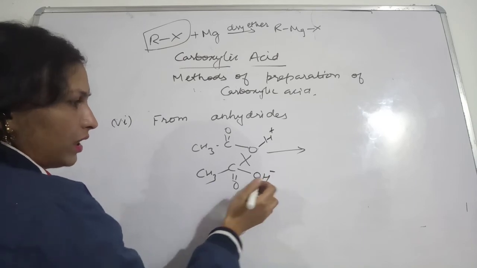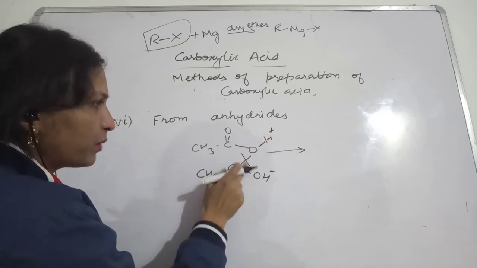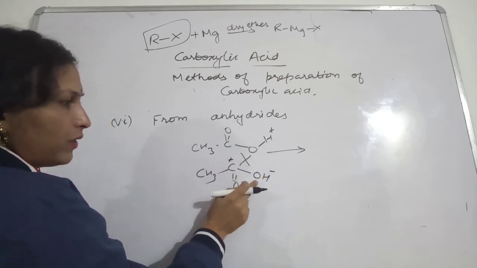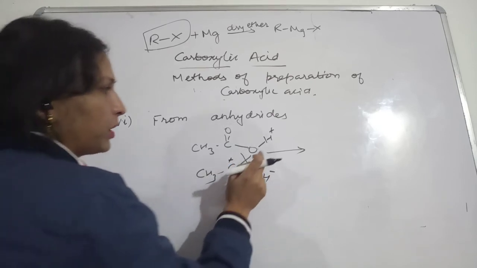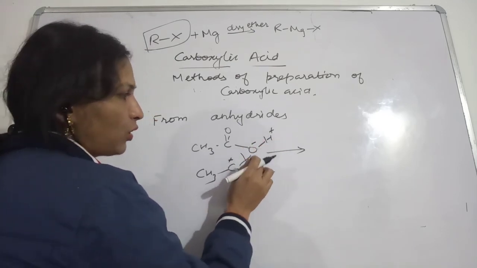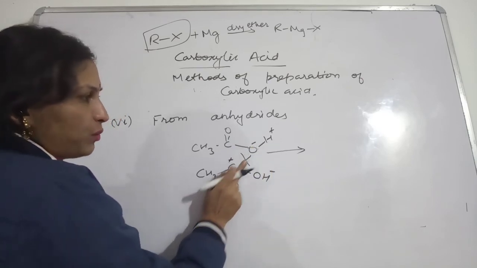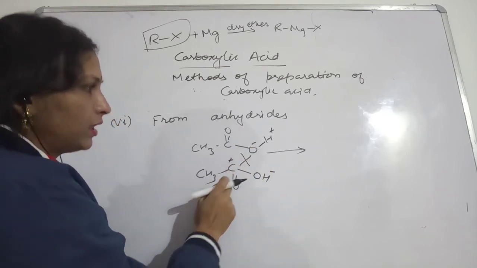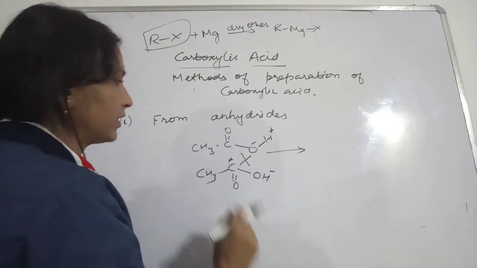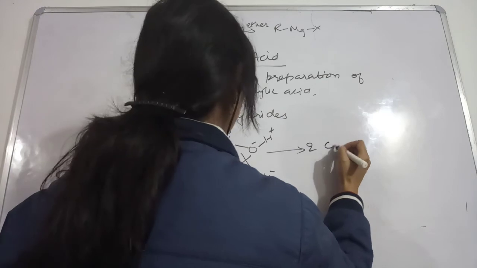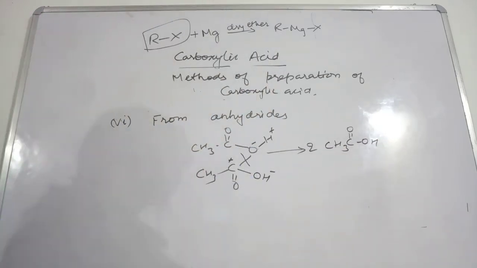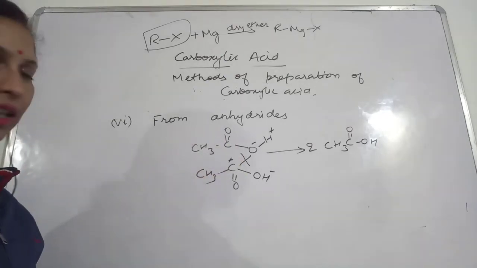Okay, so OH negative and this H plus, because the bond is breaking, so this carbon will acquire what? Positive charge. So this negatively charged OH will get attached to this carbon, and the positive charge this hydrogen is having, and the negative charge this oxygen will acquire. So this bond is breaking. I hope you all can see this. So like this, what will you get? Two carboxylic acids. Okay, so here you will get 2CH3COOH.